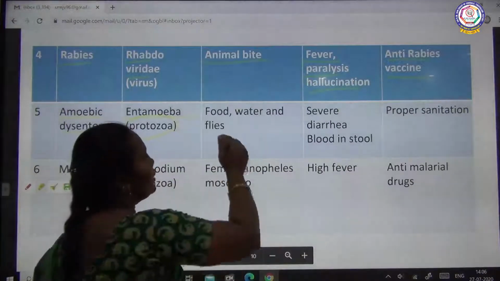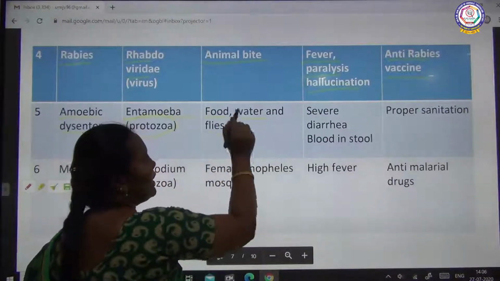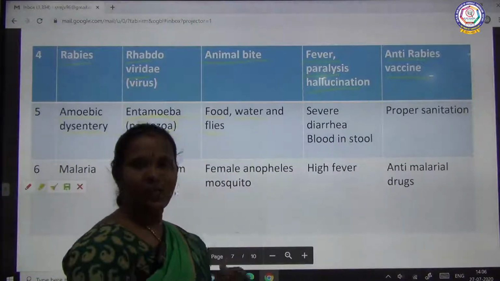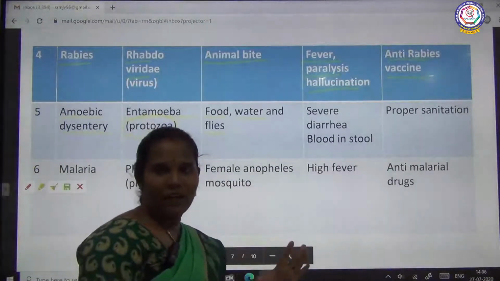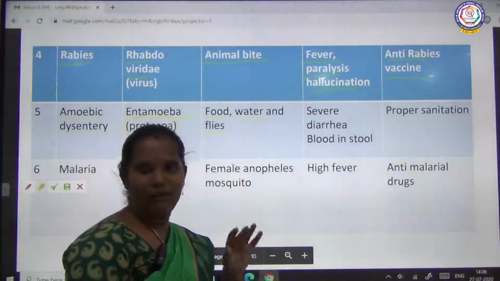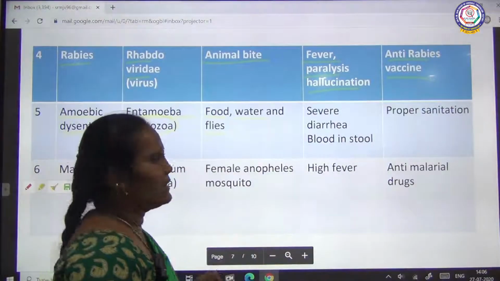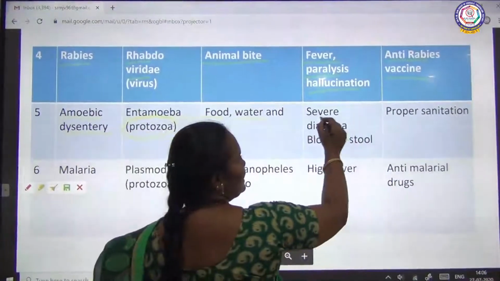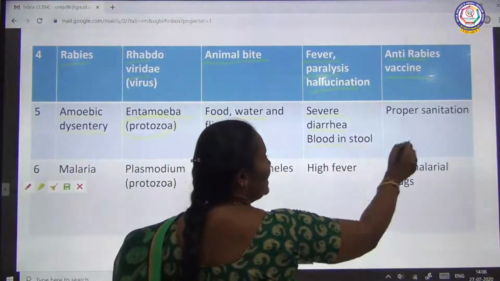How does it enter? Food, water and flies. Already we said, if we have contaminated food and water, we will be affected by dysenteries like this. Then the symptoms are severe diarrhea, blood in stool.